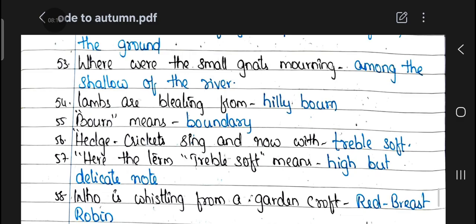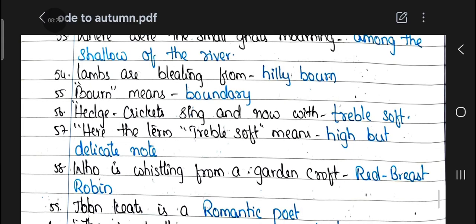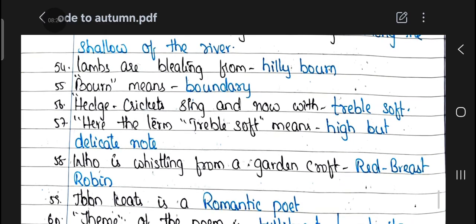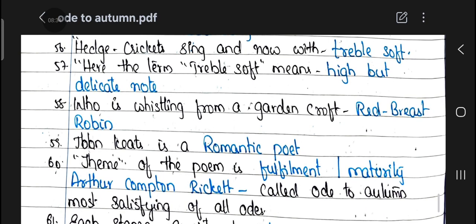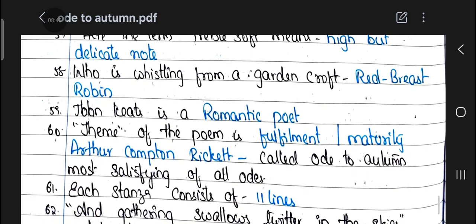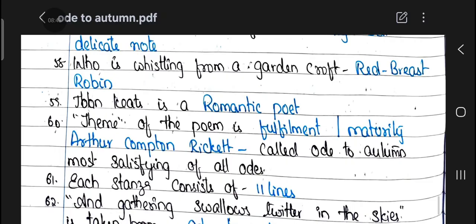54th question. Lambs are bleating from hilly bourn. 55th question. Bourn means boundary. 56th question. Hedge crickets sing, and now with treble soft. 57th question. Here the term treble soft means high but delicate note. 58th question. Who is whistling from a garden croft? Redbreast robin. It is a small bird.